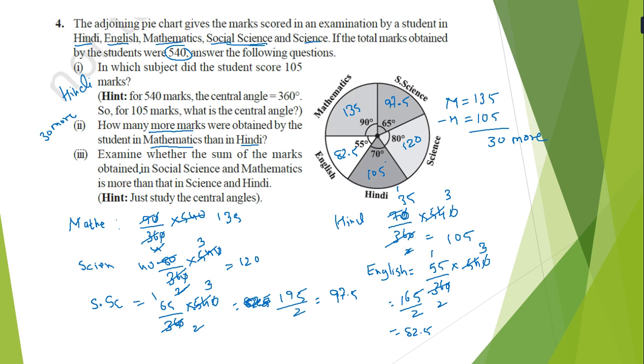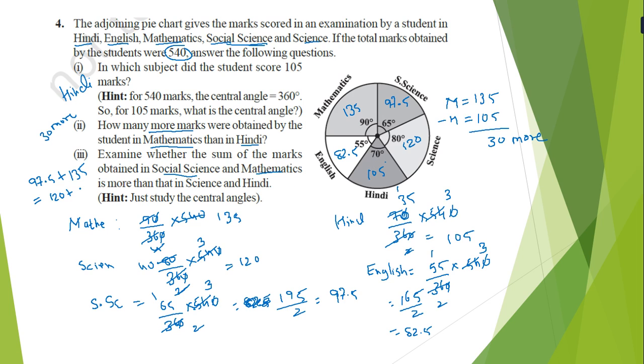Examine whether the sum of marks obtained in social science and mathematics is more than science and Hindi. The sum for social science is 97.5 plus mathematics, that is 135, is more than science and Hindi. So again, science equals 120.